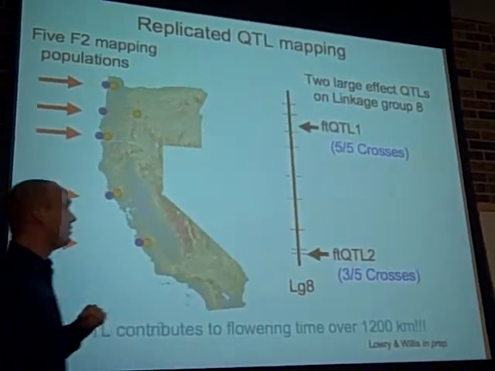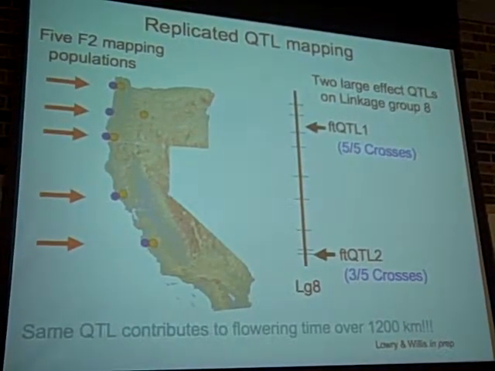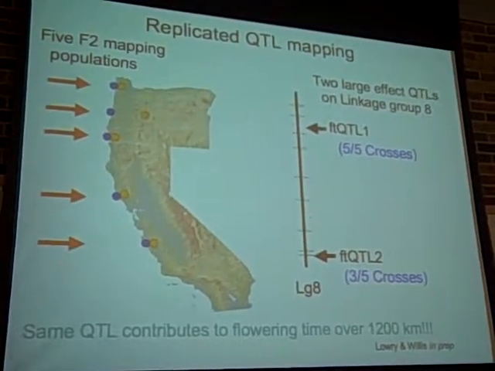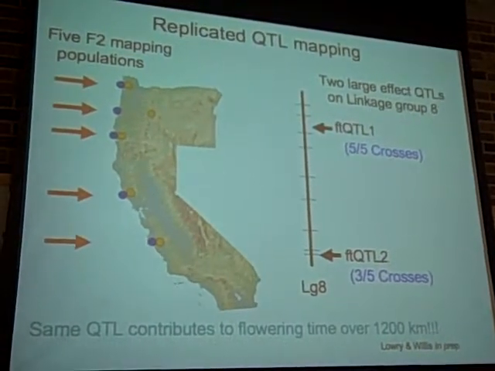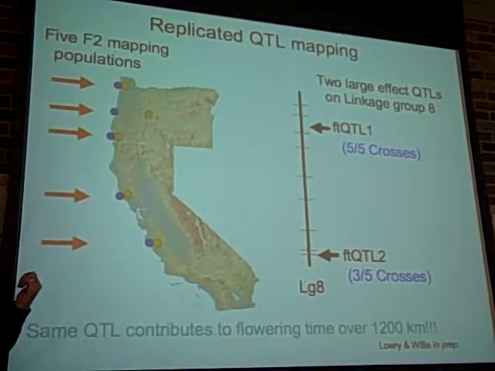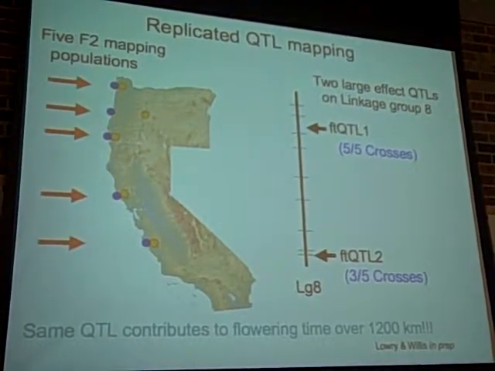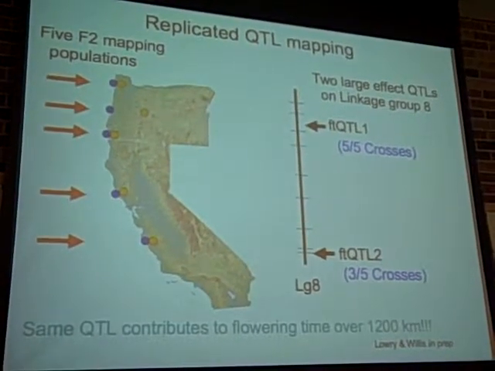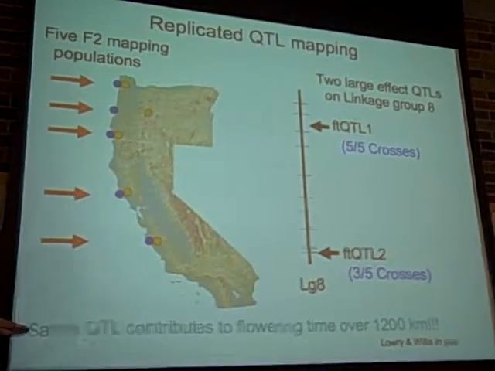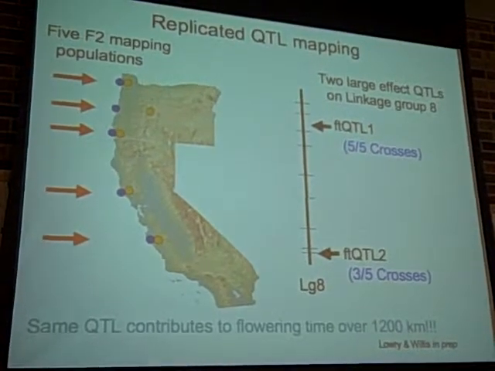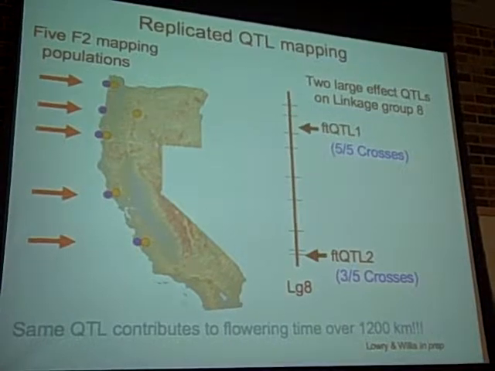But for the other QTL, we only found it in 3 out of the 5 crosses, suggesting that maybe it's something more polymorphic, could be different loci, or could be I didn't have enough power to detect it. So it's still not clear exactly what's going on there. But what's really neat is this same QTL is contributing to flowering time over a 1,200 kilometer region, which is a pretty large region.